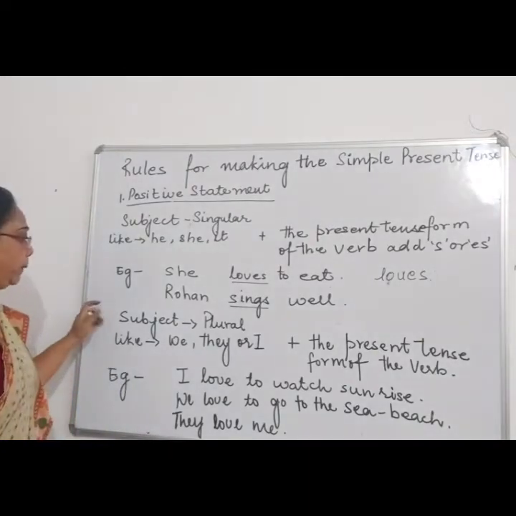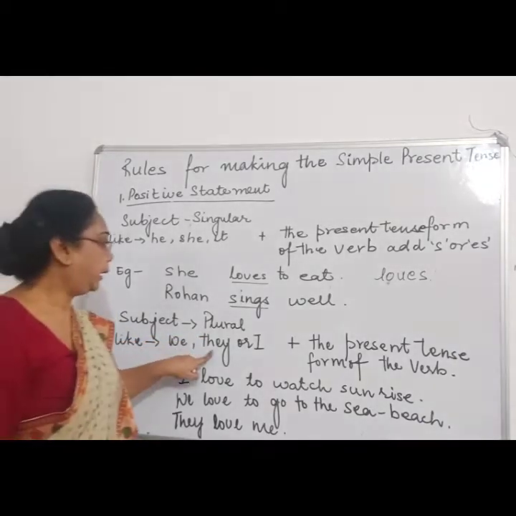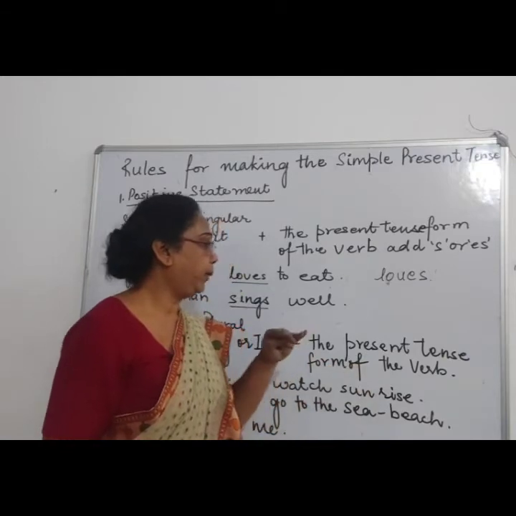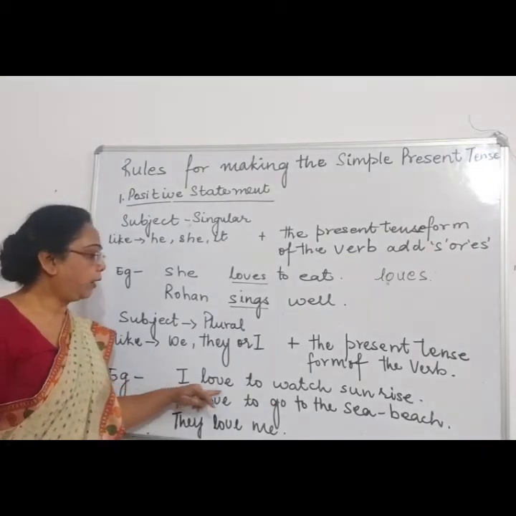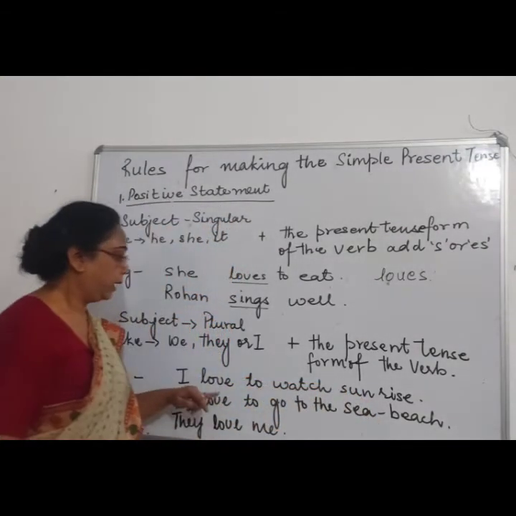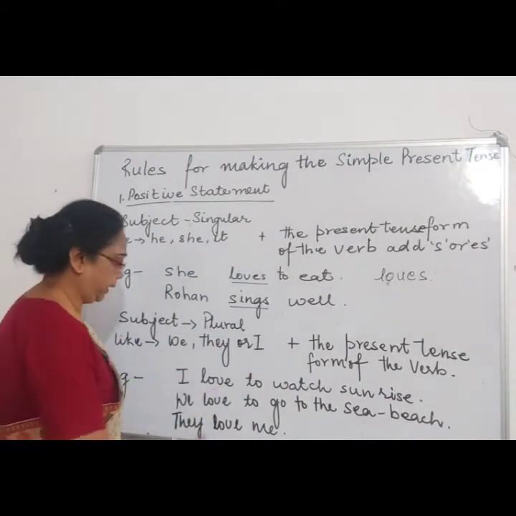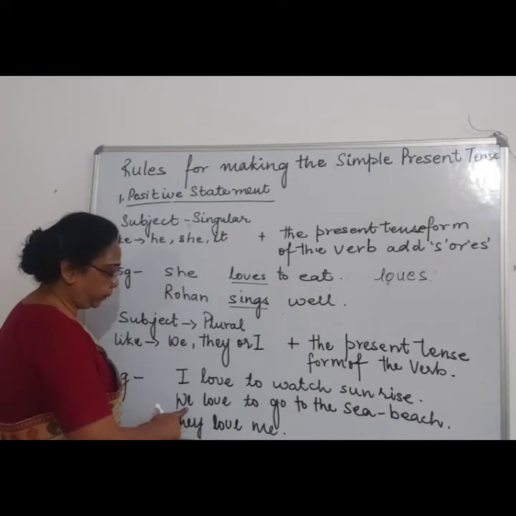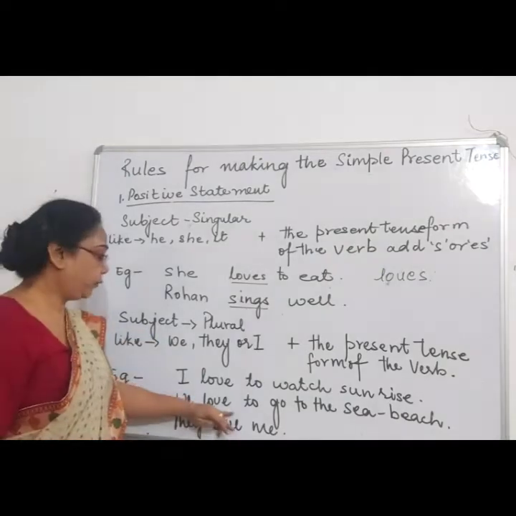Now next we will see the subject that is plural, right? If the subject is plural, like we, they or I, then the present tense form of the verb will remain the same. It will not change. Like over here, an example I have written: I love to watch sunrise, right? Now over here, love is the verb and it is in the form of simple present tense. We love to go to the sea beach. Now we is also a plural form. The subject is in the plural form, but the verb is just the same.